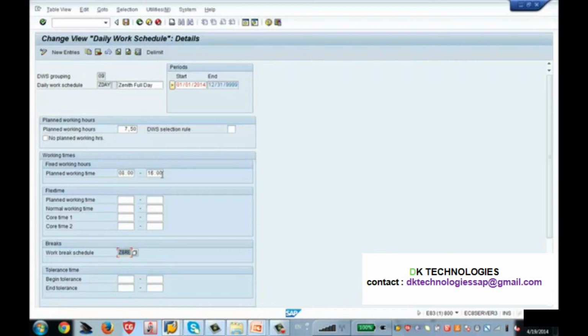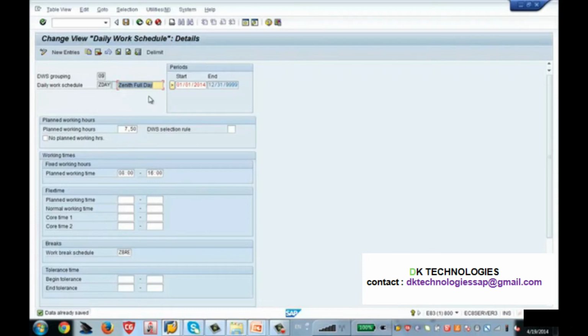16 p.m. Okay, so once I enter this and hit enter, SAP will calculate how many hours the employee should work. So this is 7.5, for example. So now I saved it. After saving, this is the daily work schedule, like we have created our daily work schedule. So now it is clear for you, right?